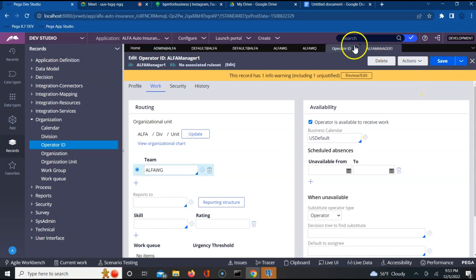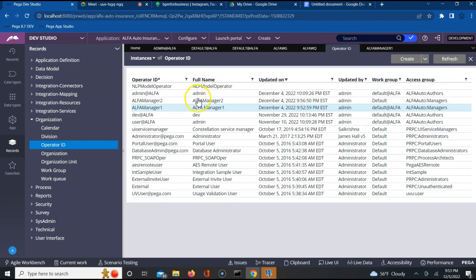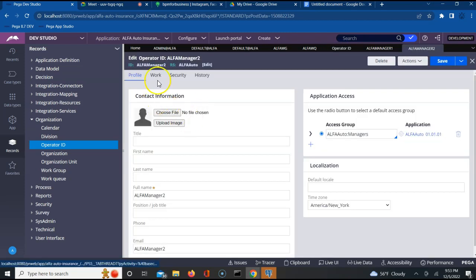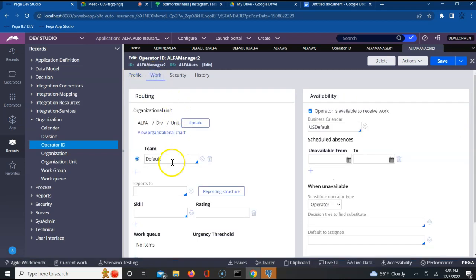Yes. Same thing let us do for the other manager also, alpha work group. Save. Perfect. Now we need to do some routing to understand how exactly work group routing works.